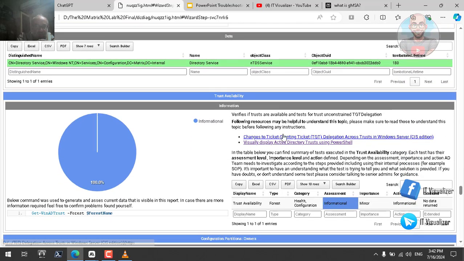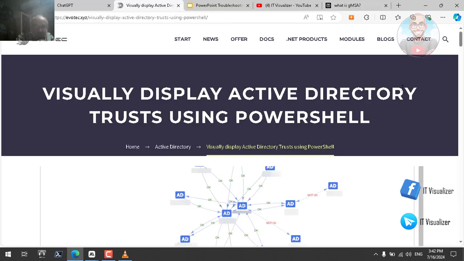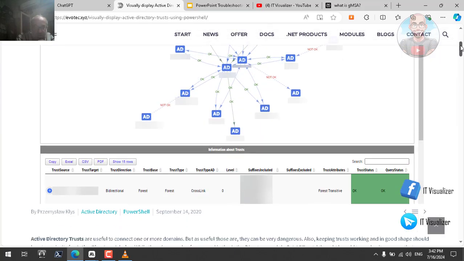Then the other test is the trust availability. If you have multiple forests or have trusts, I think this is the test, or the delegation. I think he's talking about delegation, where you are delegating an account, and this is how you can also see the trusts. There is a way to visually display Active Directory trusts between sites or forests.